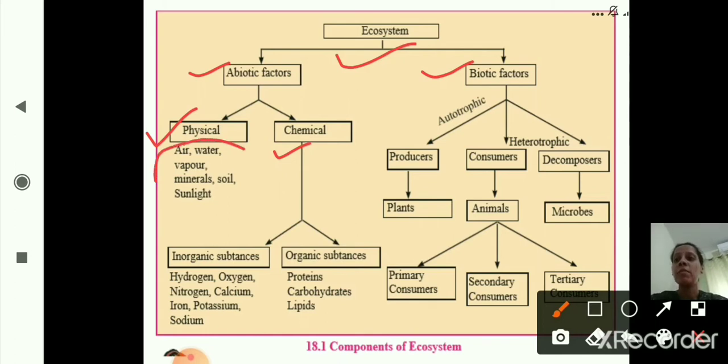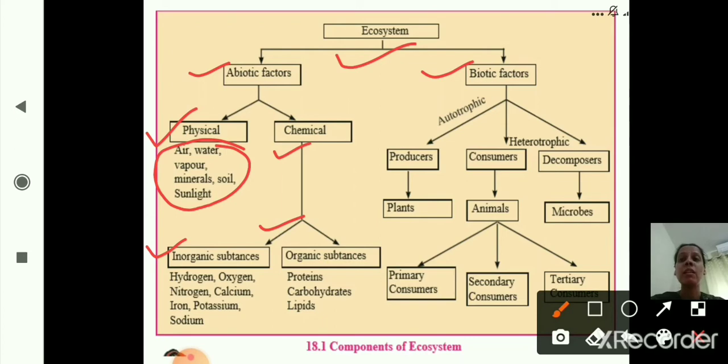It comes under physical abiotic factors, right? Now chemical factors are further divided into two types. They are inorganic substances and organic substances.